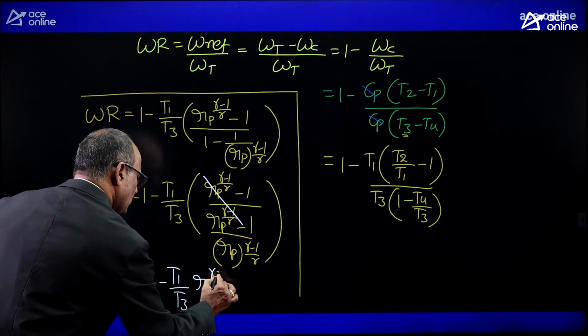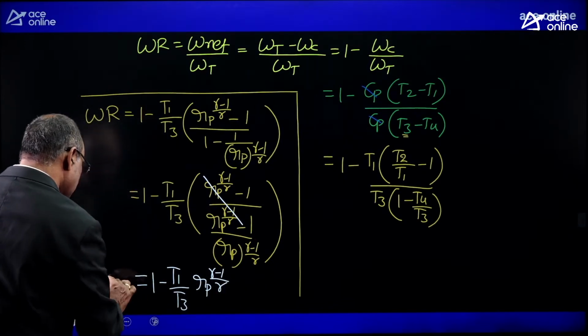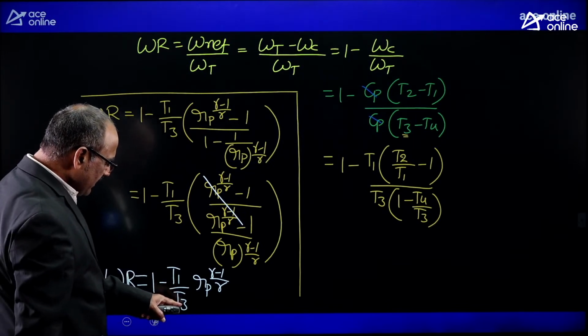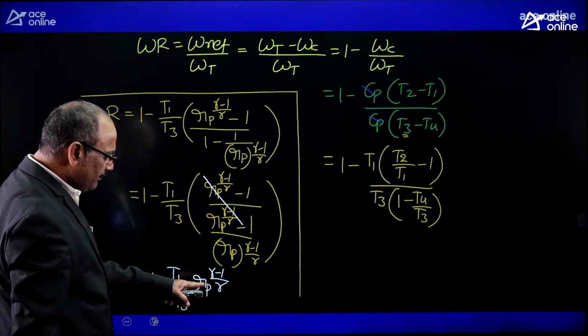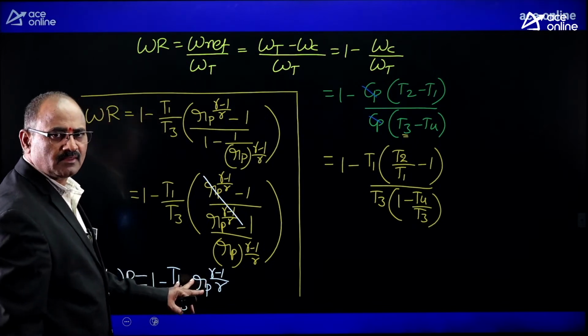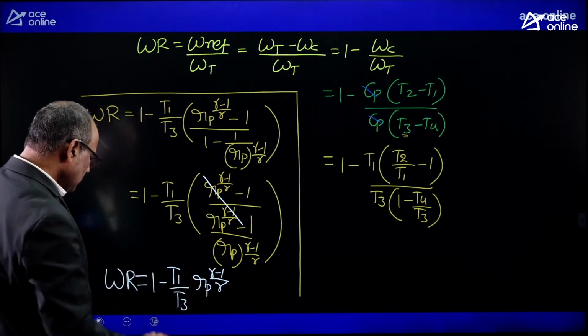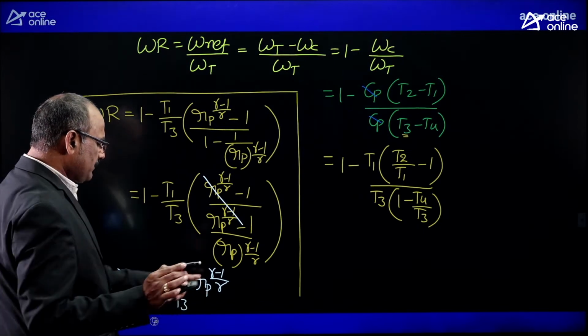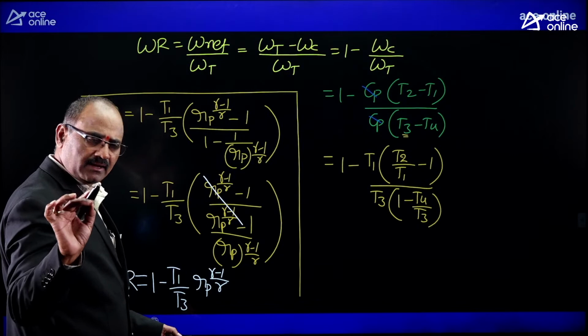So that is the work ratio in terms of minimum temperature, maximum temperature and pressure ratio. Understood clearly? Yes. So work ratio is 1 minus T1 by T3 into Rp power gamma minus 1 by gamma.